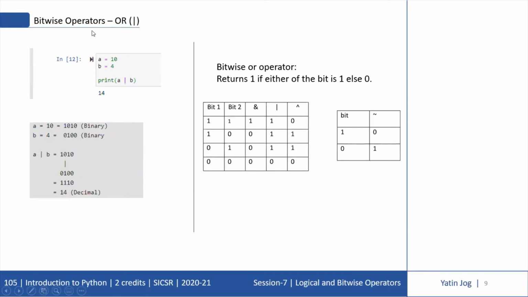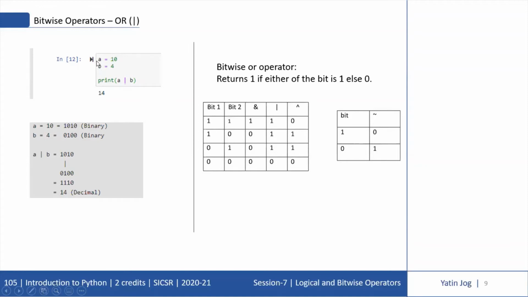The next bitwise operator is the OR operator, and this is the symbol of the OR operator. The bitwise OR operator returns 1 if either of the bits is 1, else it returns 0. The second column in the results is for the bitwise OR operator. So 1 or 1 is 1. 1 or 0 is also 1. 0 or 1 is also 1. So either one of the bits has to be 1 or both of the bits can be 1, and the answer is 1. Only when both the bits are 0, the answer of OR is 0.